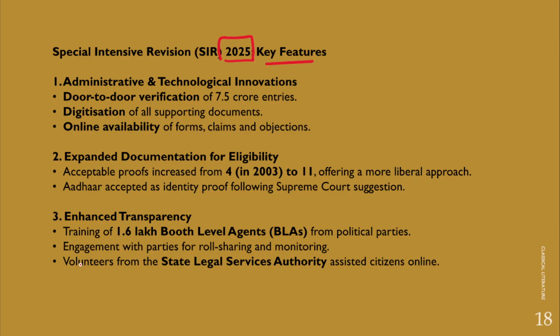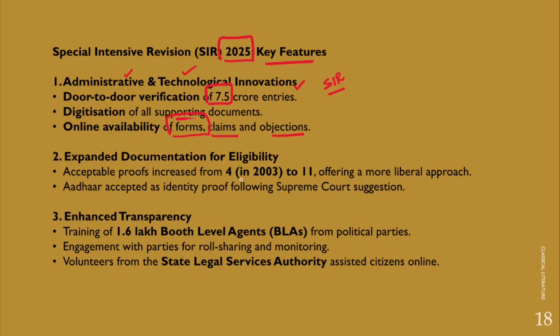So if we talk about the key features of the special intensive revision exercise, it has certain administrative and technological innovations. For example, a door-to-door verification of 7.5 crore entries was made. And apart from that, digitization of all supporting documents and even online availability of forms, claims and objections as well. So you can see that there are some administrative and technological innovations which are brought in when it comes to conducting a special intensive revision exercise.